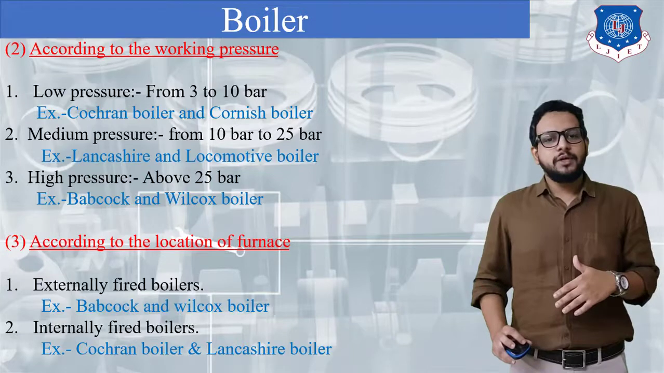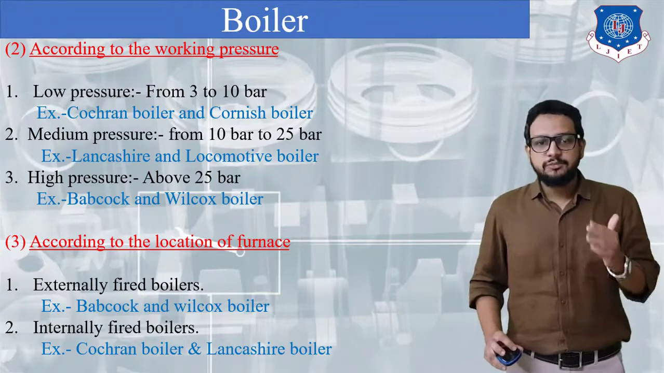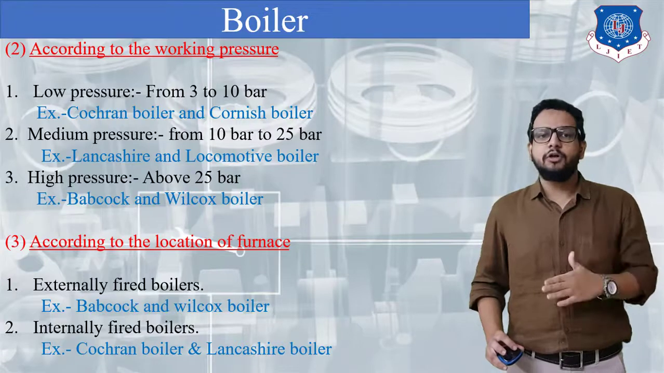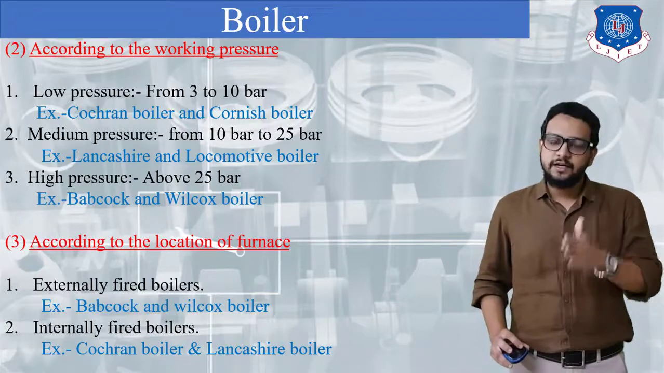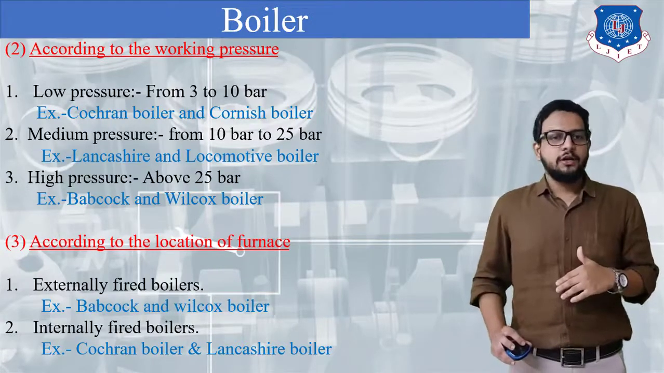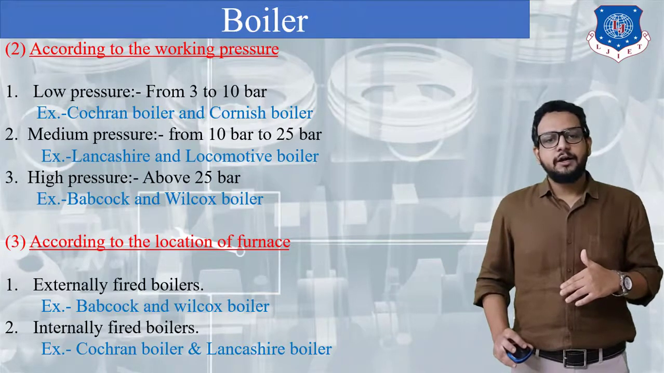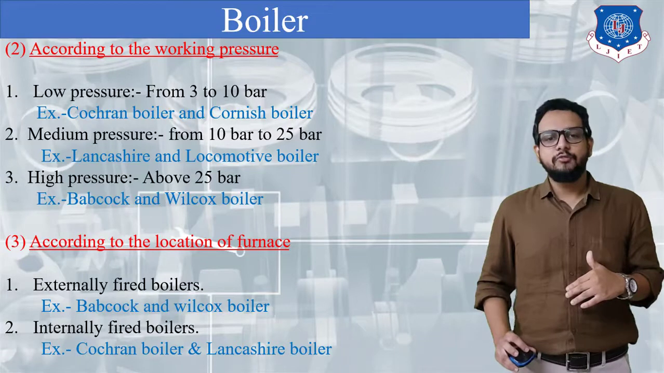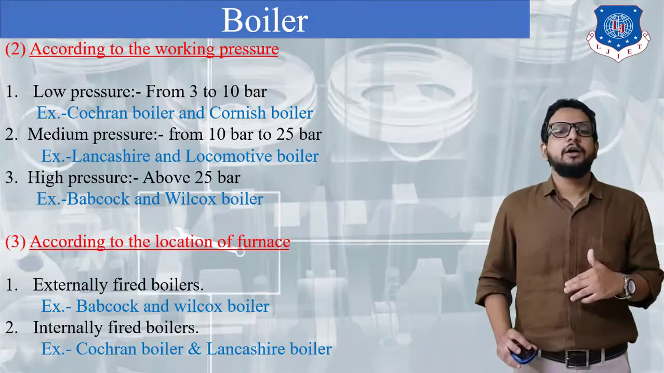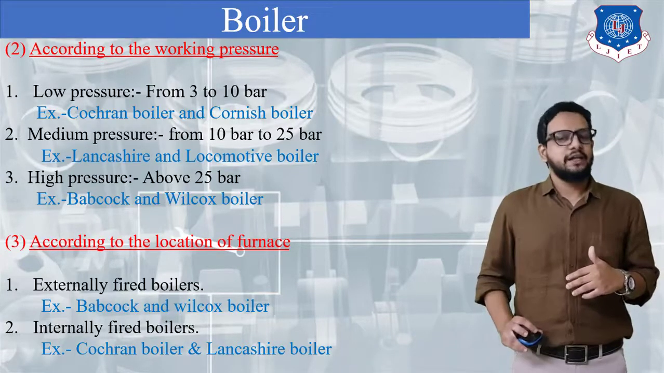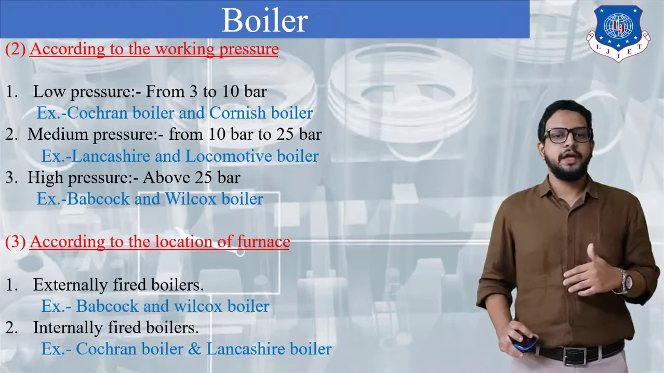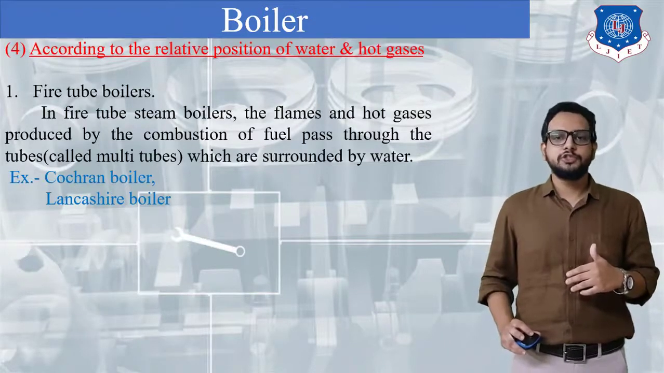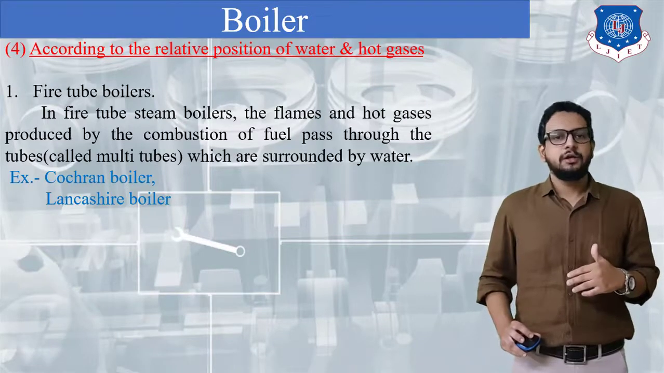Externally fired boiler means the combustion chamber is placed outside the boiler shell, whereas in an internally fired boiler, the combustion chamber is inside the boiler shell. Examples of externally fired boilers are the Babcock and Wilcox boiler, whereas examples of internally fired boilers are the Cochran boiler and the Lancashire boiler. Okay, the next classification is according to the relative position of water and hot gases.